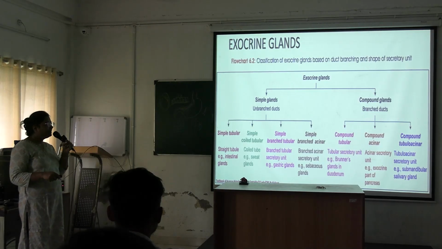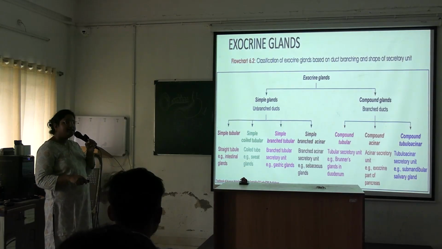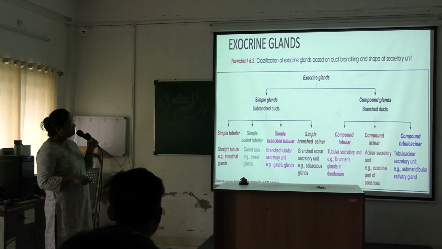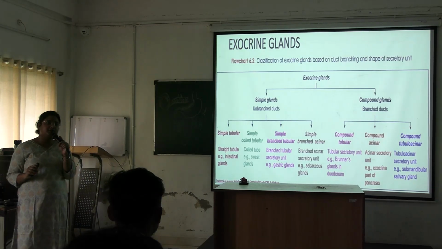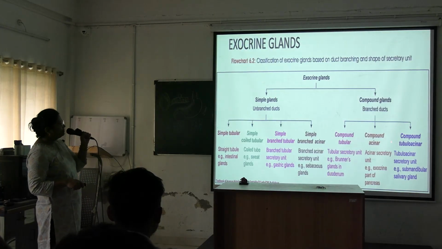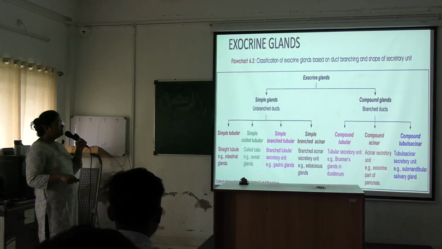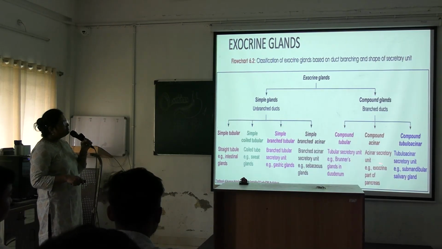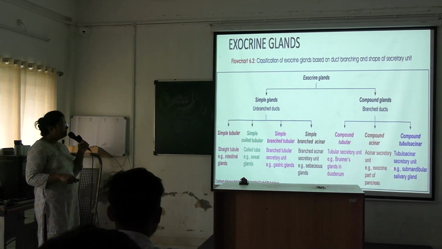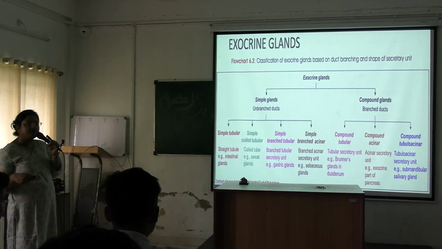They have branched ducts: compound tubular, compound acinar, compound tubuloacinar. Compound tubular secretory units, example is Brunner's gland of the duodenum. These are specific for the duodenum. And compound acinar secretory unit, the exocrine part of the pancreas. Next is compound tubuloacinar secretory unit. Example is the submandibular salivary gland. So remember this chart, very important.